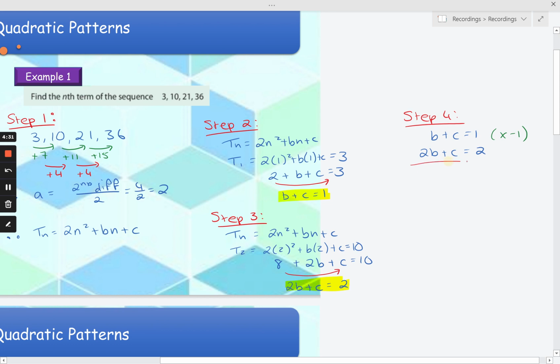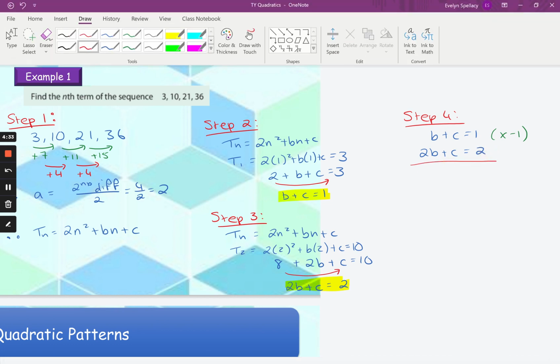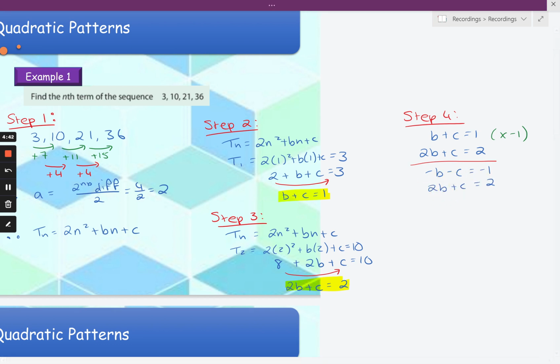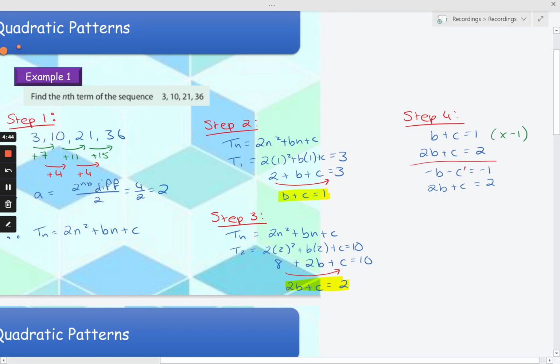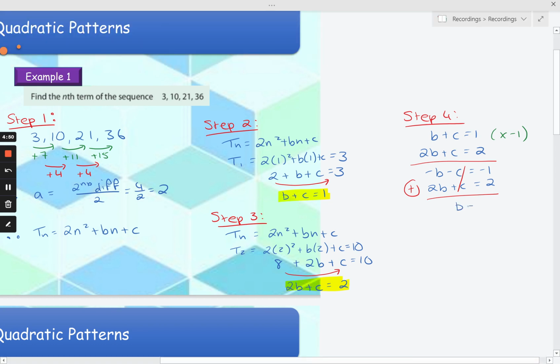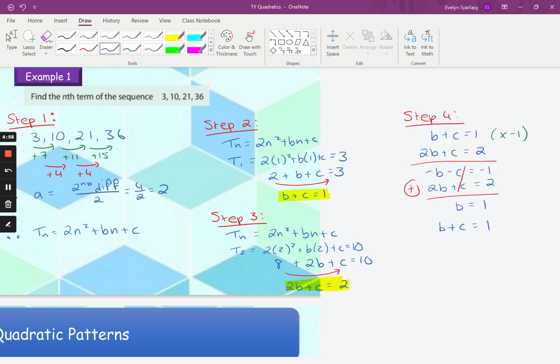When I multiply the top line by minus 1, I get minus b minus c is equal to minus 1. 2b plus c is equal to 2. Again here I can see my c's are going to cancel. I'm going to add the other variables together, which means 2b minus b just gives me b, and 2 minus 1 just gives me 1. So b is 1. Now I'm going to use the top equation, b plus c is equal to 1, to help me find c.